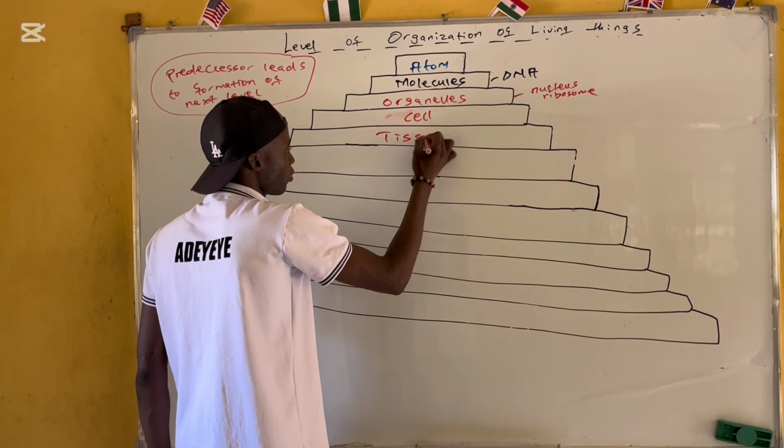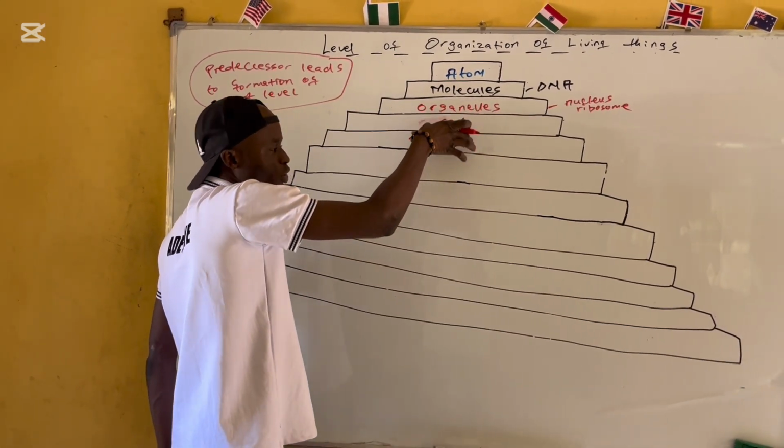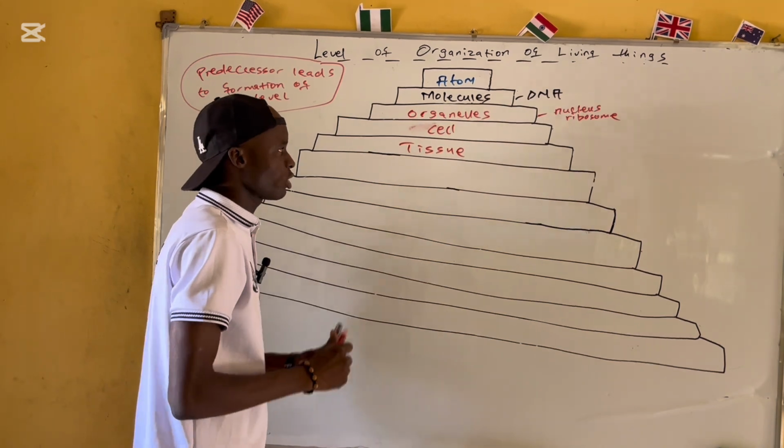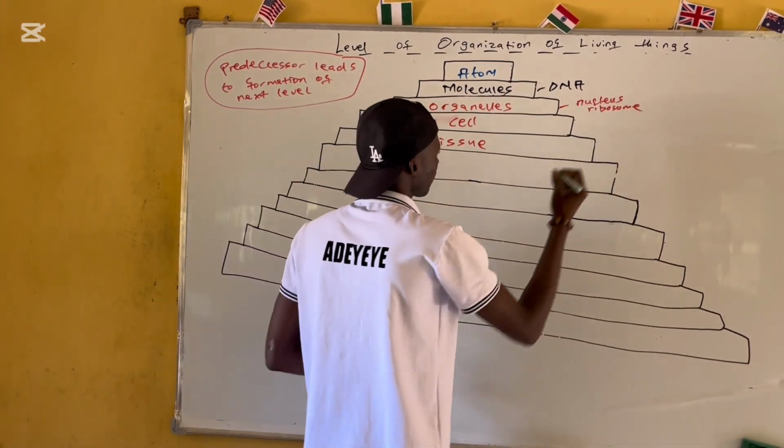Is tissue. You see that? It's what? Tissue. So when cells come together, they form the next level, which is tissue. So what is tissue? Tissue is a group of cells that perform a similar function. We have 4 types of tissue. What are the 4 types of tissue we have?